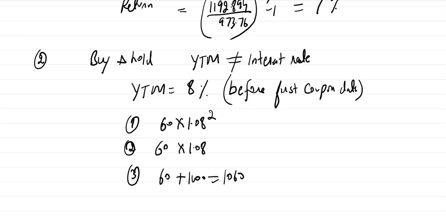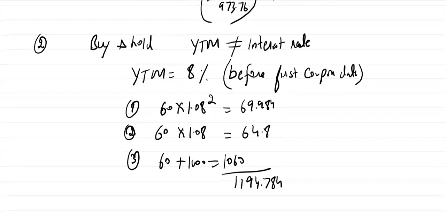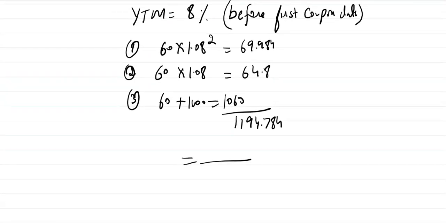So the return will be 69.984, 64.8, and if we club all these, it will be equal to 1194.784. Market value was 973.76.